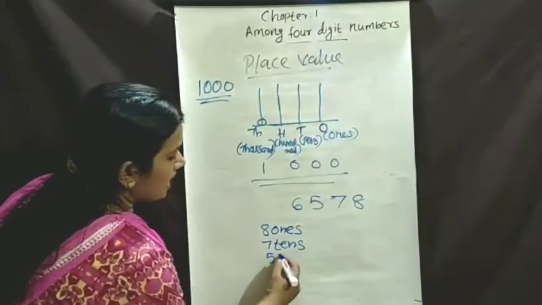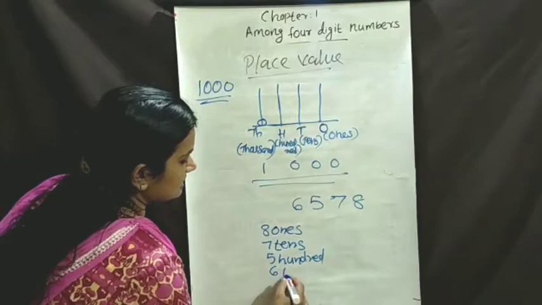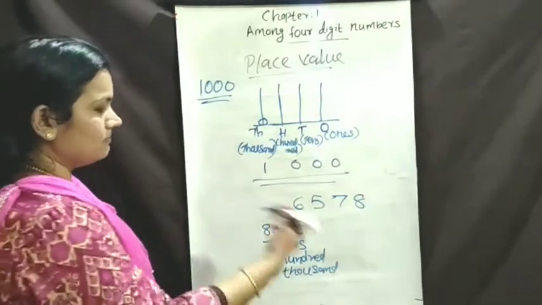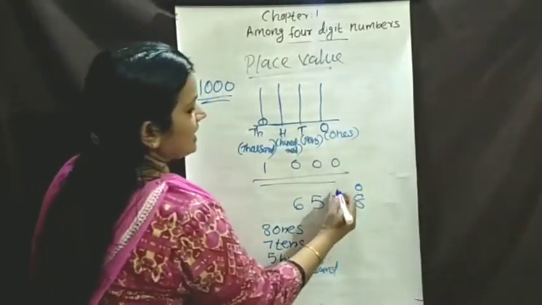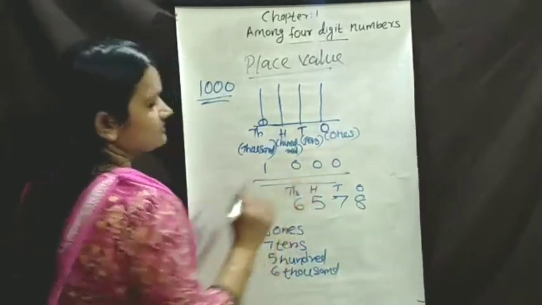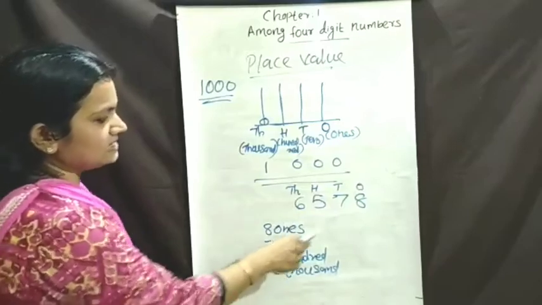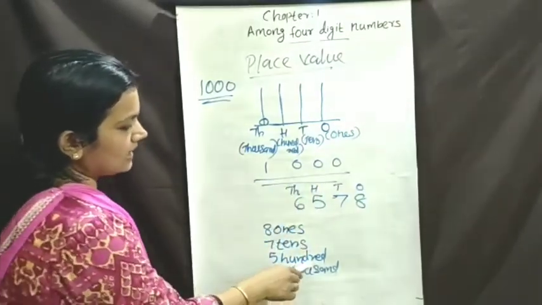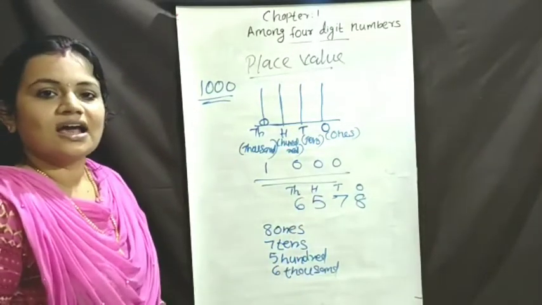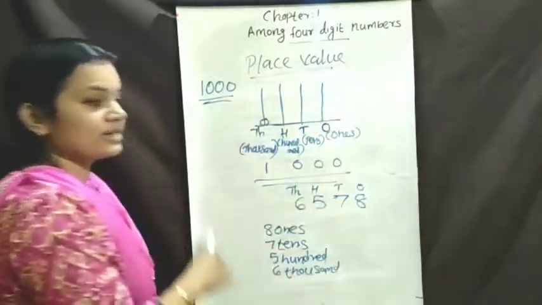Next, 5 hundreds. Then 6,000. Okay, then simply we can write 8 ones, 7 tens, 5 hundreds, 6,000s. Understood all of you? Okay, this is the places of 4-digit number.